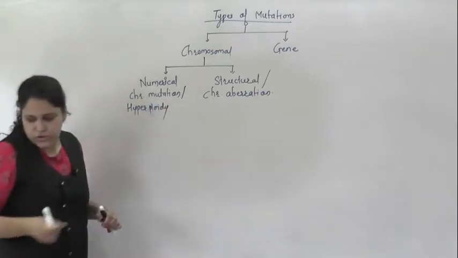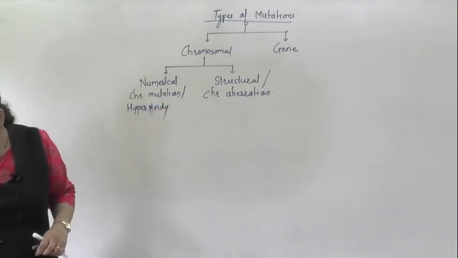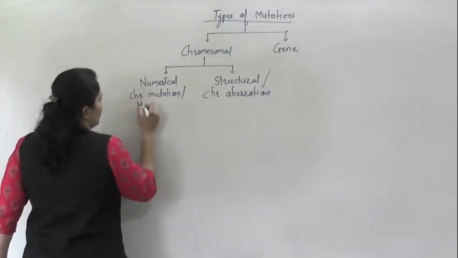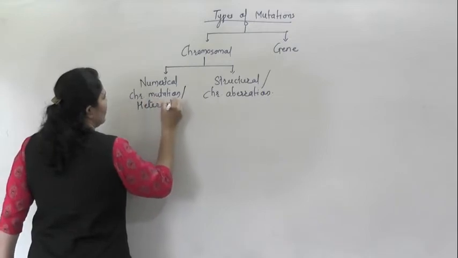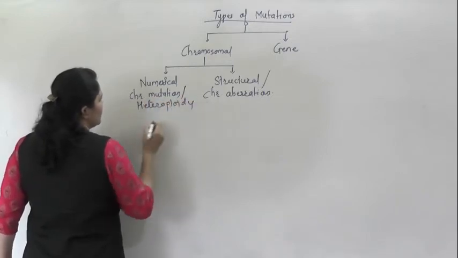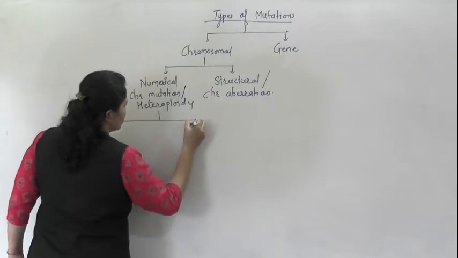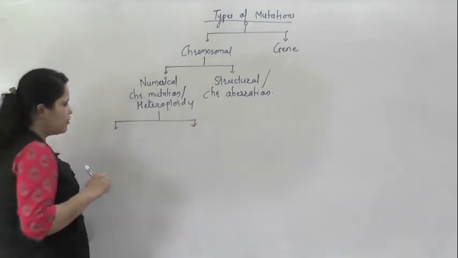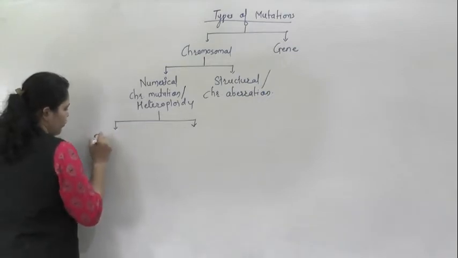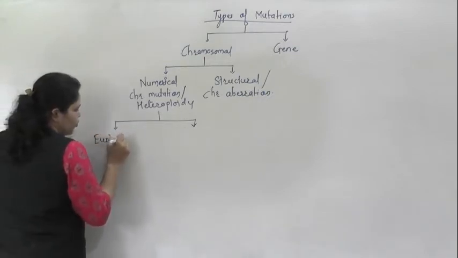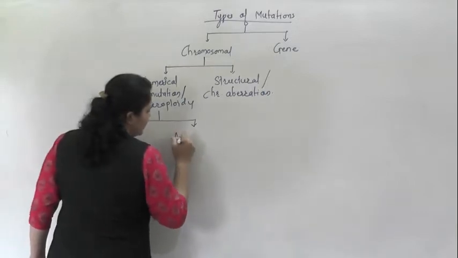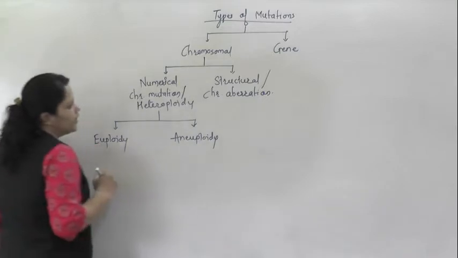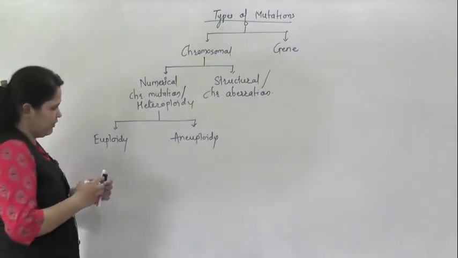The first one is known as euploidy, and the second one is known as aneuploidy.